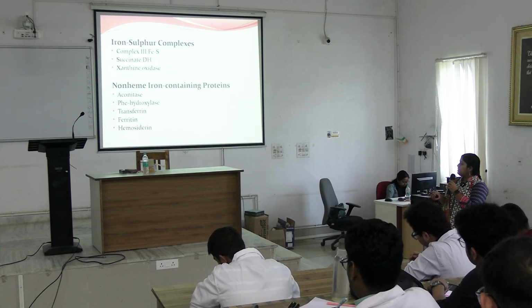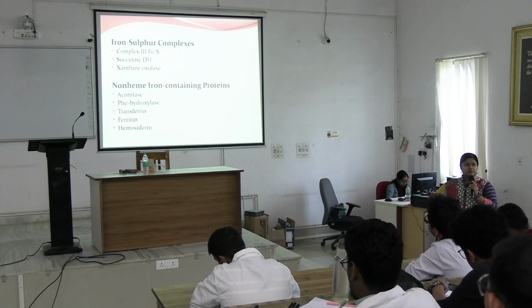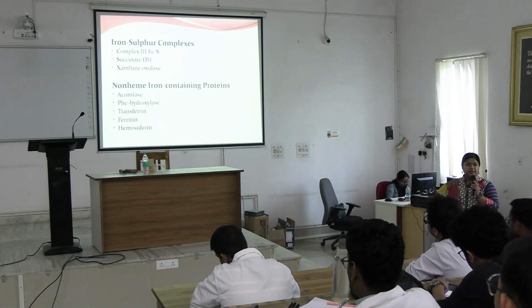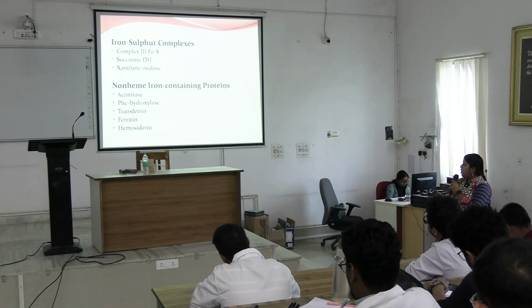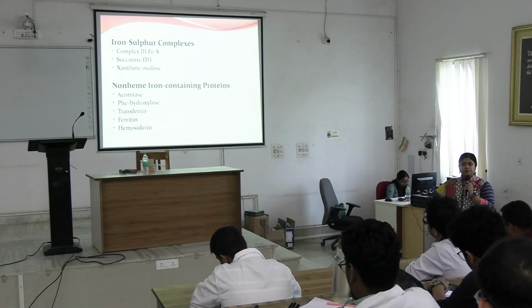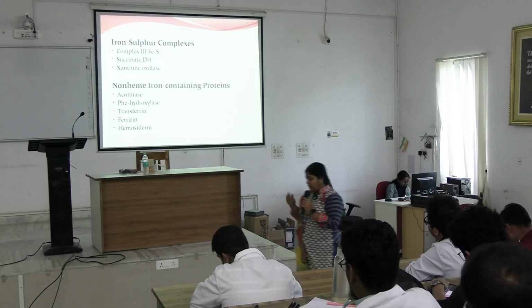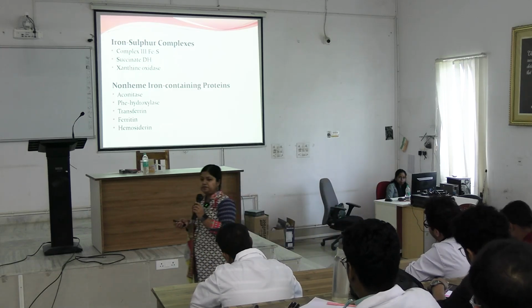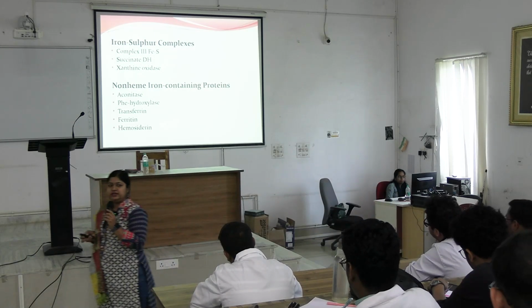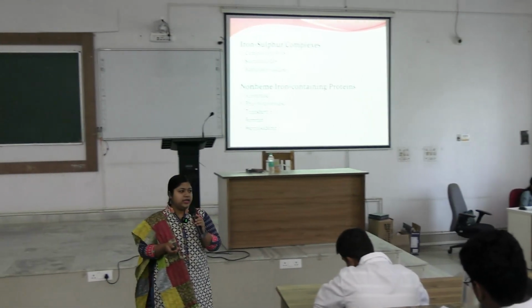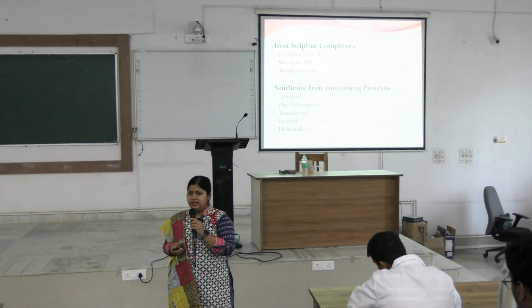Succinate dehydrogenase, xanthine oxidase, these enzymes are also iron sulfur complexes. And non-heme iron containing protein, that means there is no heme formation. You already know what is heme? Tetrapyrrole ring containing iron in the ferrous ion in the center.